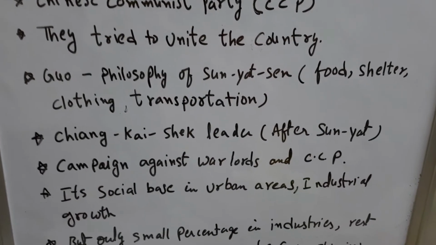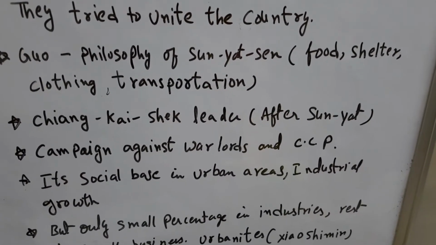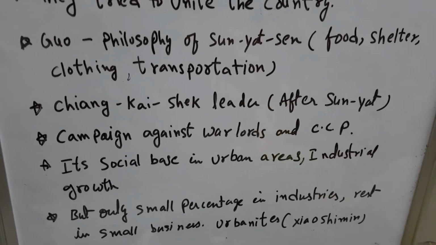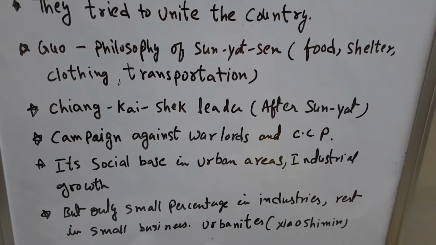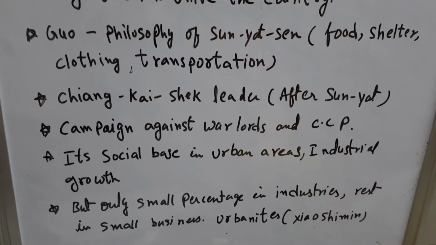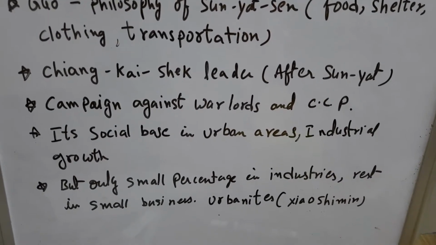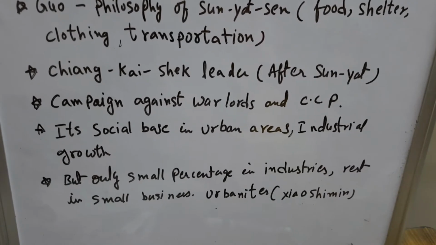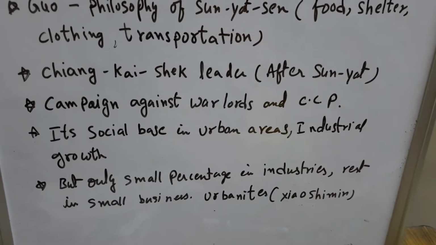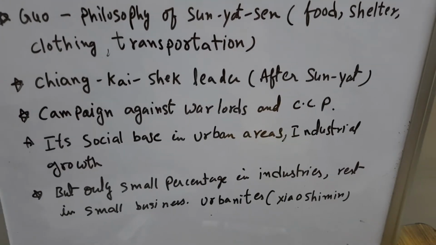Chiang Kai-shek became the leader after Sun Yat-sen. They campaigned against warlords and the Chinese Communist Party. Its social base was in urban areas and they wanted industrial growth, but only a small percentage of people were employed in industries and the rest were in small business, as I told you, and they were called urbanites. And in China, urbanites means Jiao Min Xin.